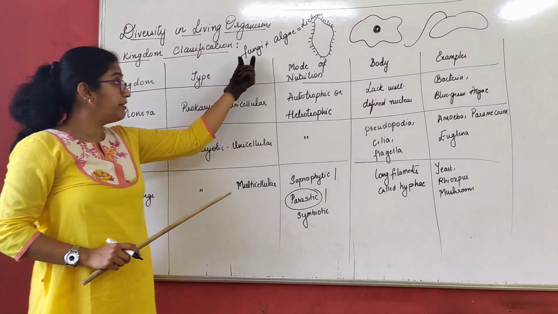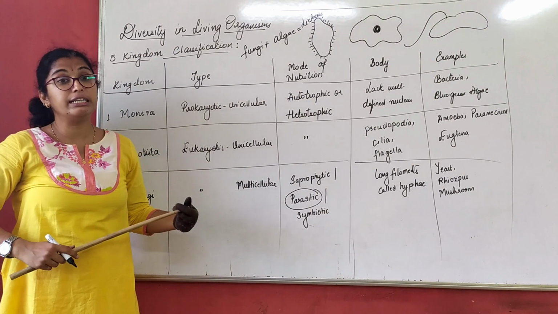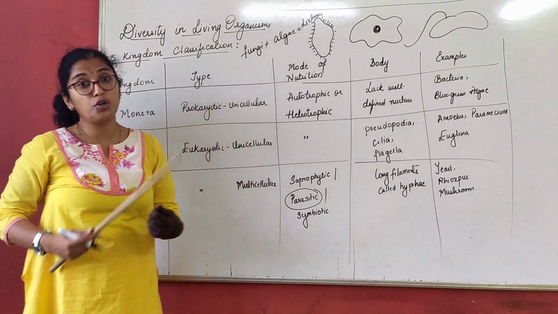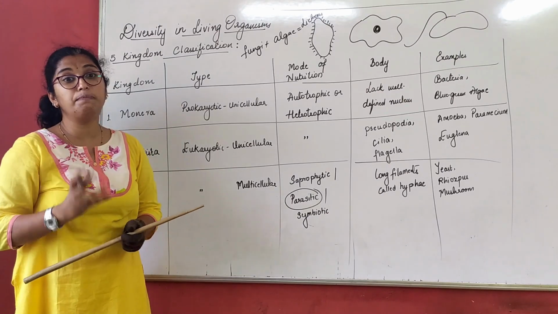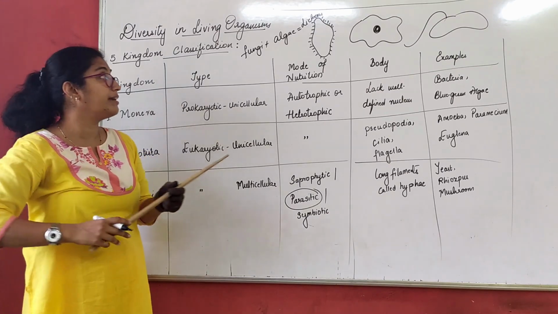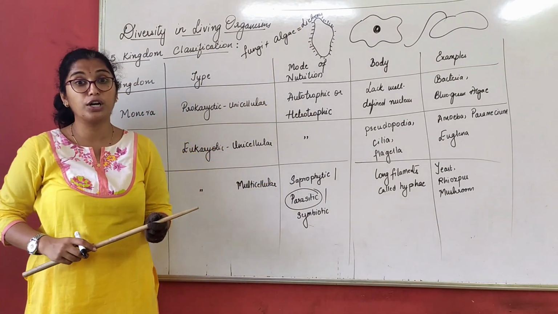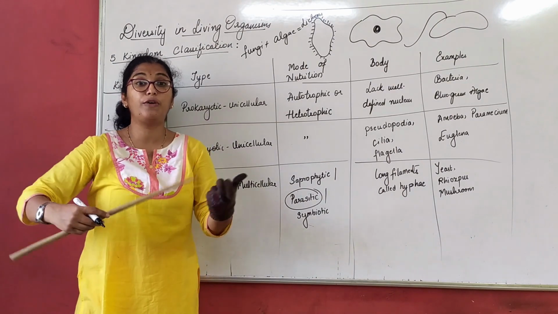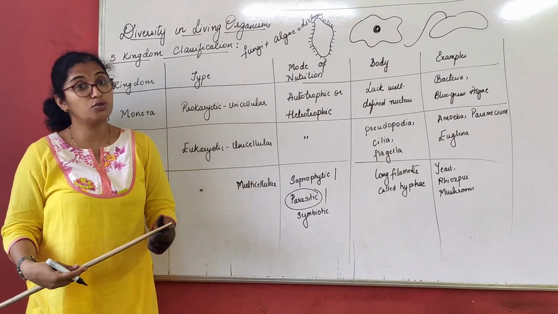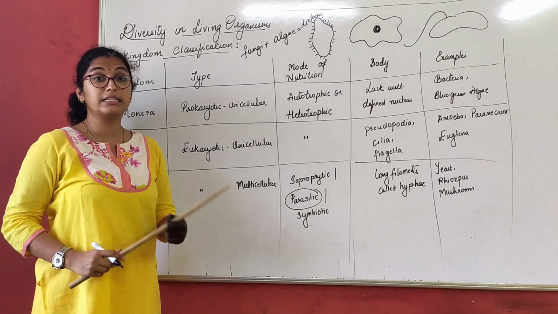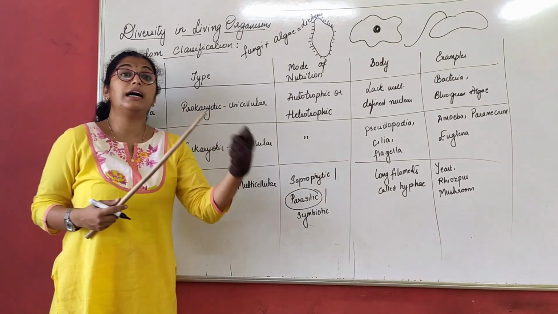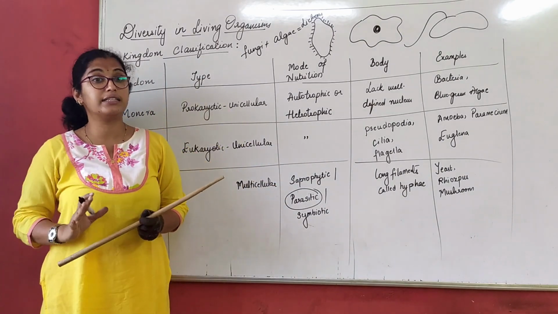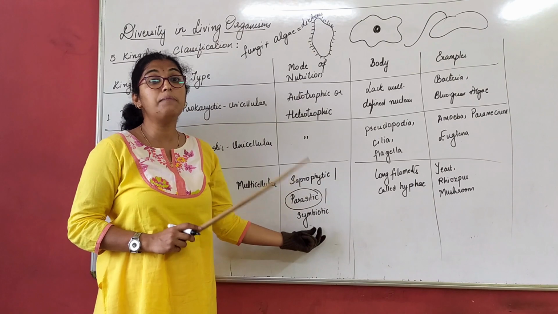So what happens here? Fungi will feed on dead and decayed matter. It is saprophytic. Algae is photosynthetic. So these two are interdependent on each other. That gives rise to lichens, which are symbiotic. Both help each other in one way or another for the living organisms to survive. That is why they are called symbiotic. They help the other organism, and in turn they take something from that organism for their survival.